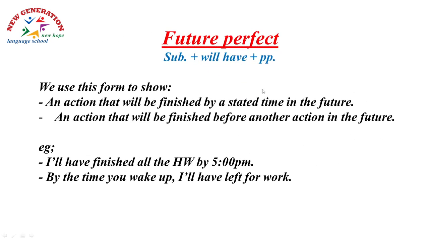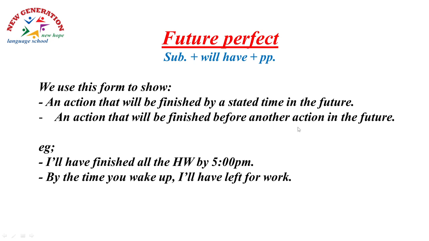Another way, the future perfect. We form the sentence this way: subject, the doer of the verb, and will have, and the main verb in the PP form. And we use this form to show an action that will be finished by or before or at a stated time in the future. So the action will be finished.